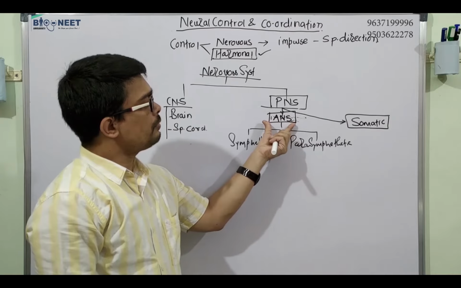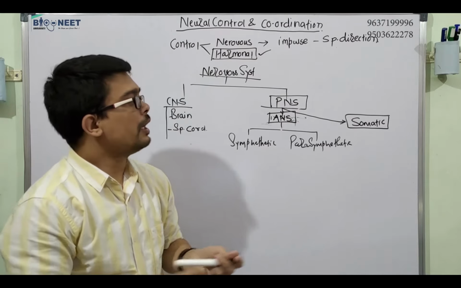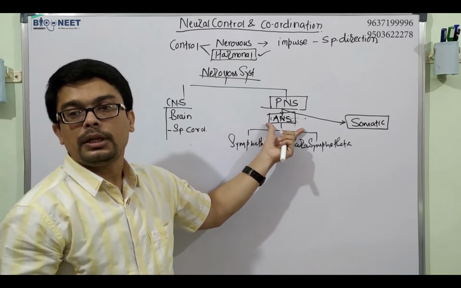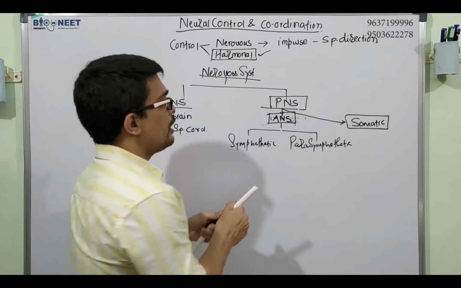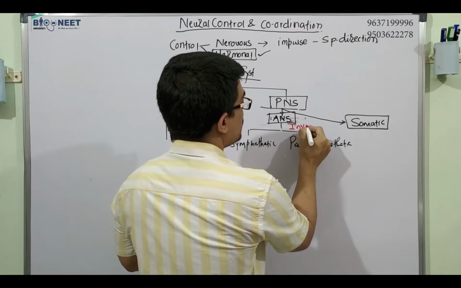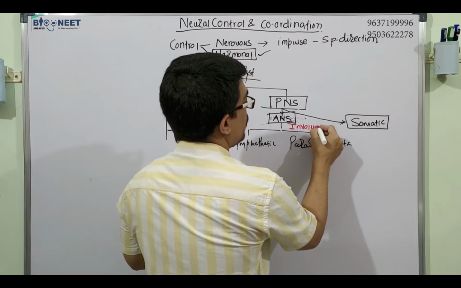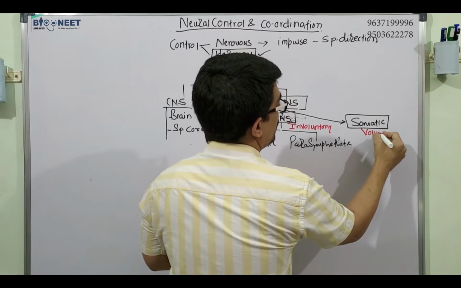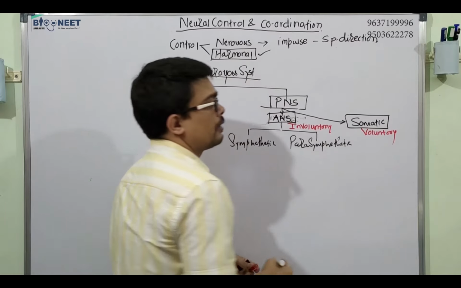What is the difference between autonomous and somatic? Autonomous is not in our control, it is involuntary. Somatic is voluntary, it is in our control.